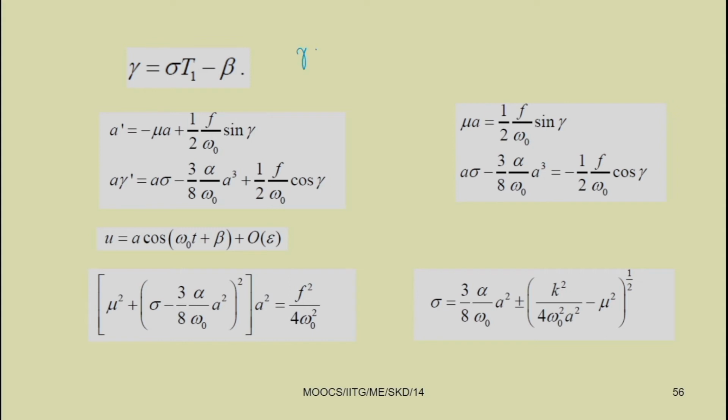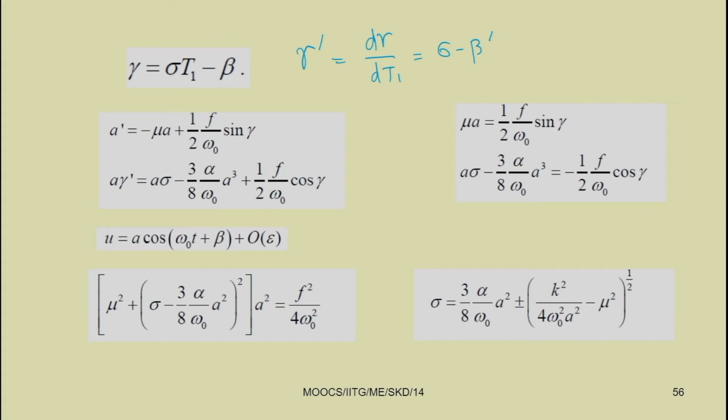Then gamma dash, which is d gamma by dt1, equals sigma minus beta dash, where beta dash is d beta by dt1, differentiated with the time scale t1. Substituting in the previous equation, a dash equal to minus mu a plus half f by omega 0 sin gamma, and a gamma dash equal to a sigma minus 3 by 8 alpha by omega 0 a cube plus half f by omega 0 cos gamma.